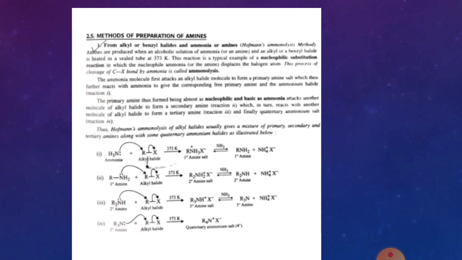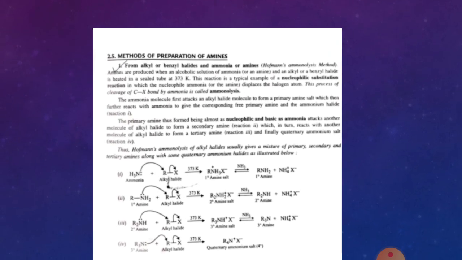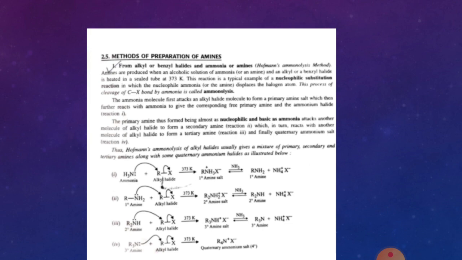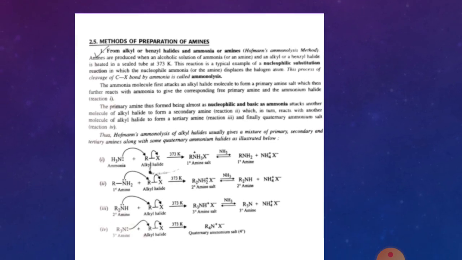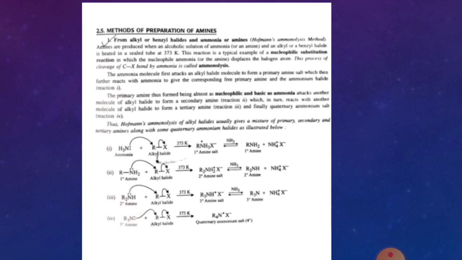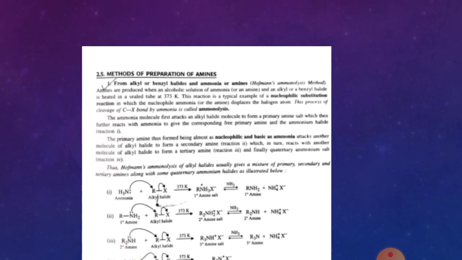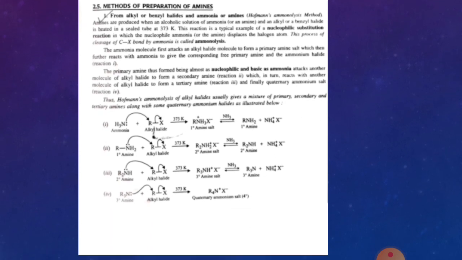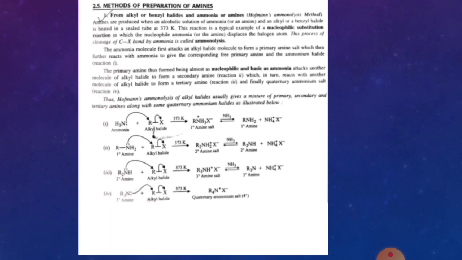Now the next topic in the syllabus is methods of preparation of amines. The first method is from alkyl or benzyl halides and ammonia. This is called the Hofmann ammonolysis method. What do we do in this method? You take an ammonia molecule and an alkyl halide at a temperature of 373 Kelvin.